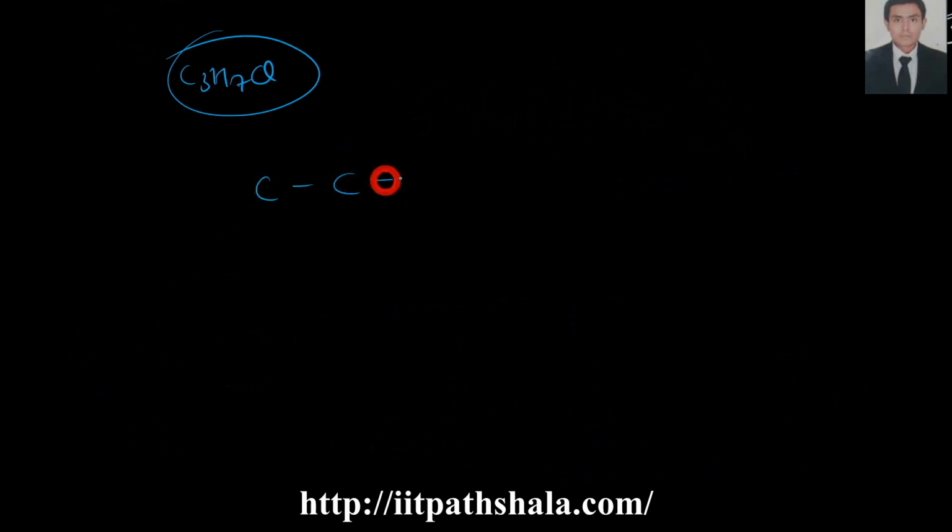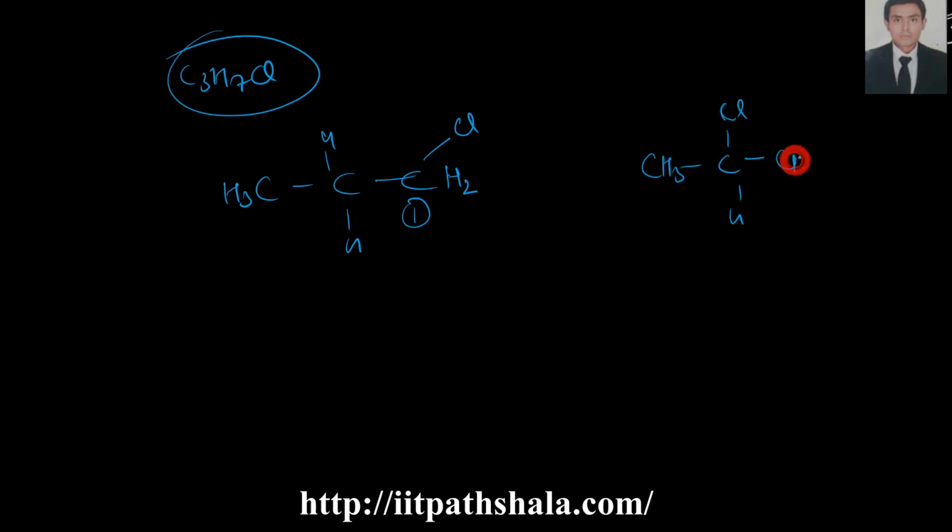So C-C-C, and you are left with the rest of the hydrogens. Just add the rest of the hydrogens. So 3, 2 gives me 5, and 2 gives me 7. Now I have to add Cl. So I am putting Cl over here at the first carbon, and then similarly adding Cl at the middle carbon, leaving the terminal methyl group over here.